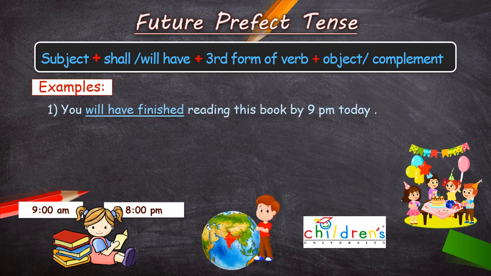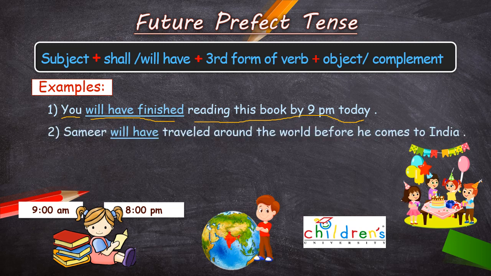Now let's take examples. First, you will have finished reading this book by 9 p.m. today. So what is the subject? You. With you, we will be using will have finished. The first form of the verb is finish. So basically, finished is the past participle of the verb finish. Reading this book by 9 p.m. today is the object.